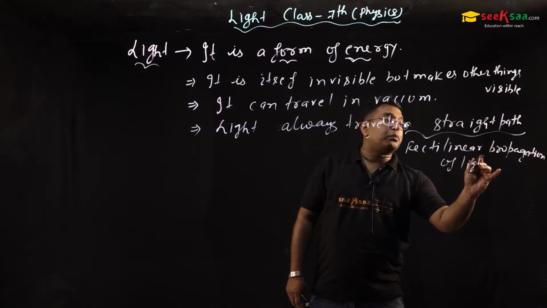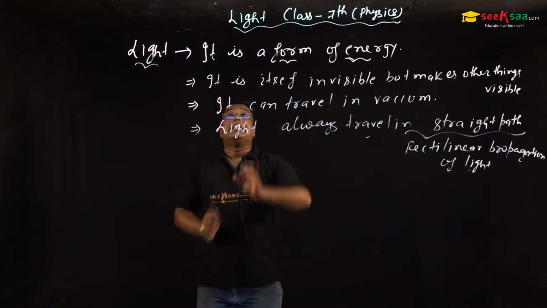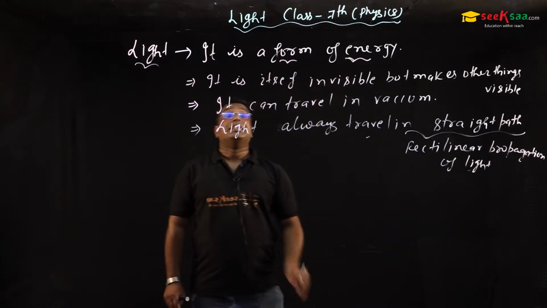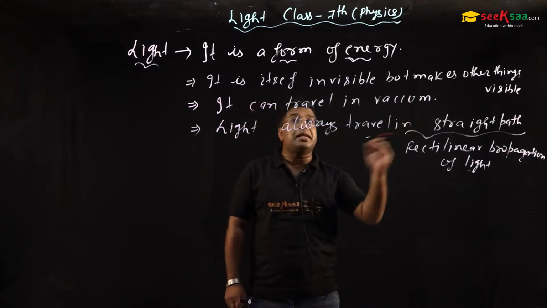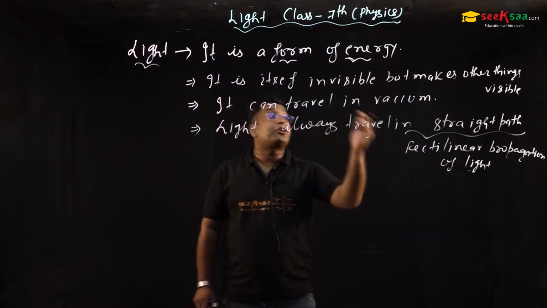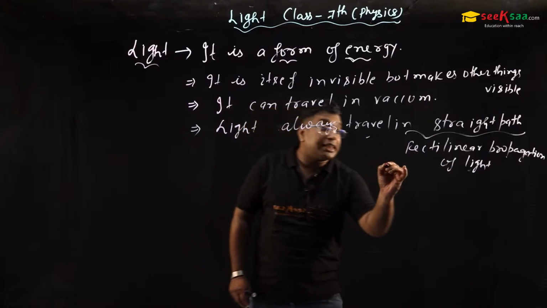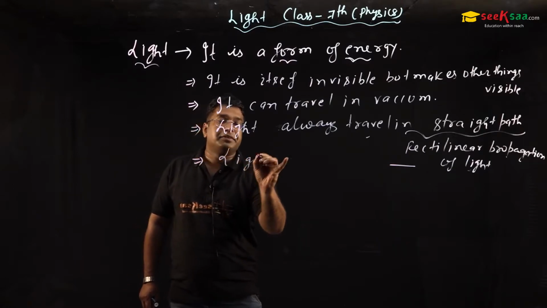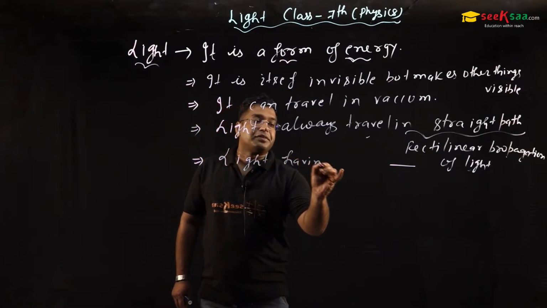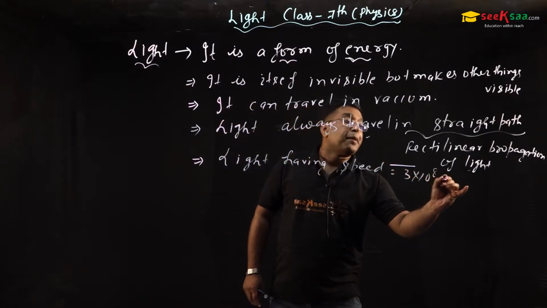So once again, when we define the word light according to your standard, I say sir, light is a form of energy. Number one. Sir, second point, light is itself invisible but makes other things visible. Third point, sir, it can travel in vacuum also. Sir, light always travels in a straight line. It means it always follows a straight path. Next point, sir, light has a speed of 3 into 10 to the power 8 meter per second.